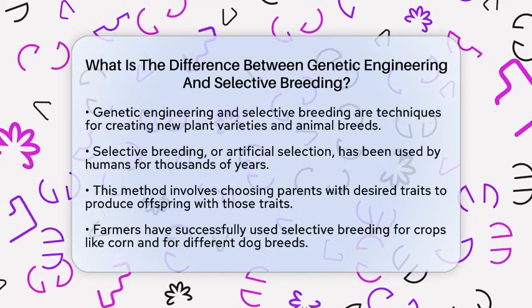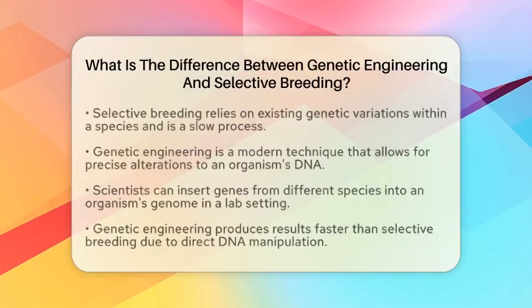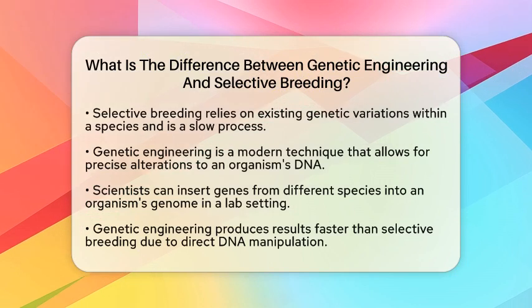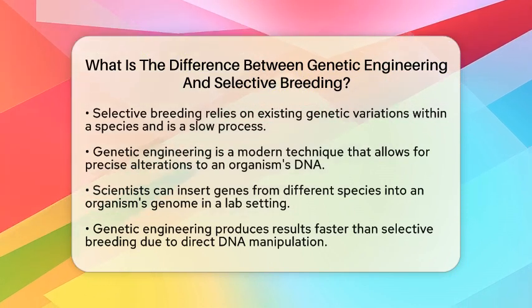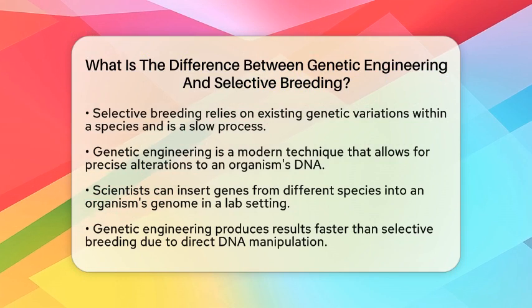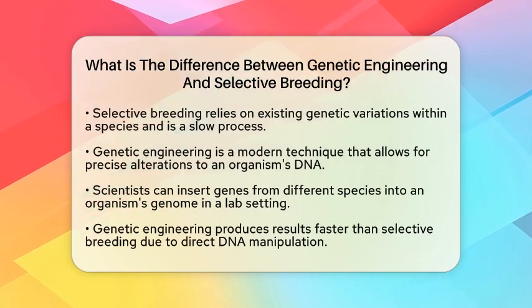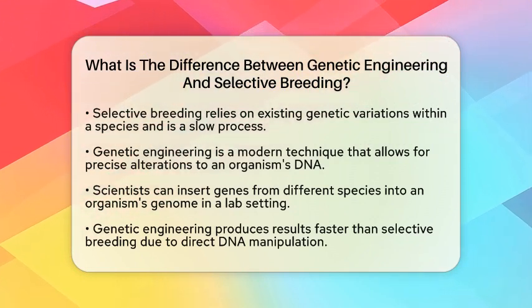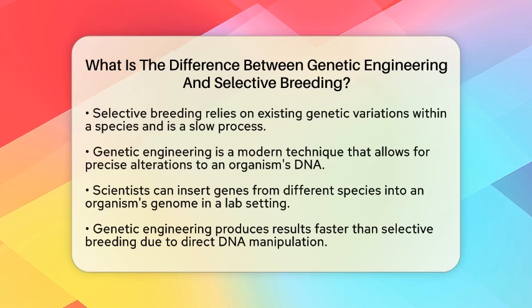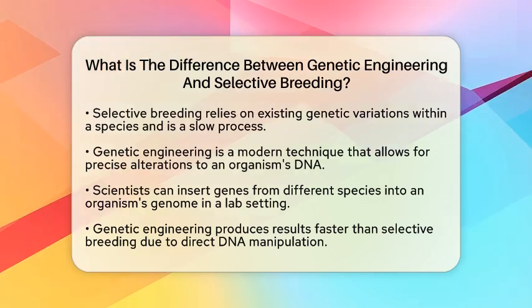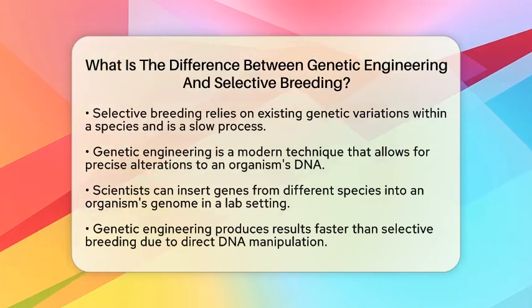However, it can be a slow process, as it depends on the natural reproduction cycles and the traits available in the gene pool. On the other hand, genetic engineering is a more modern approach that allows for precise changes to an organism's DNA. In a laboratory setting, scientists can directly alter the genetic material of an organism.